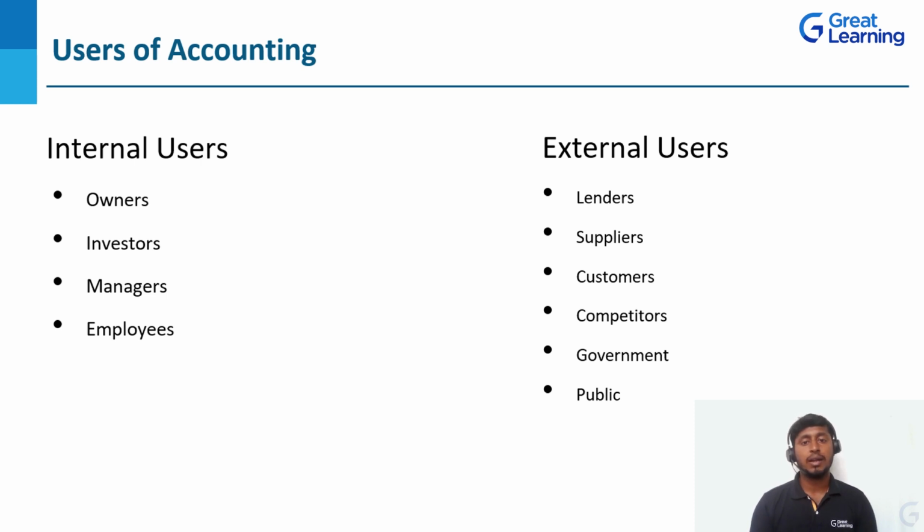I can invest in a bank, that is in fixed deposits, or I can invest my money in other activities also. But how much return I'm going to get from the shares of this particular XYZ company, that I'm going to look at. So I need to get these 3 points, which means I need to check the books of accounts. So the investors also are going to check the books of accounts and then get clarity on these 3 points.